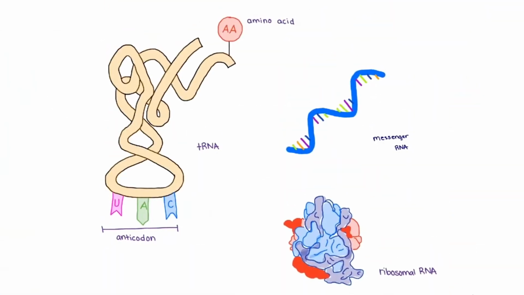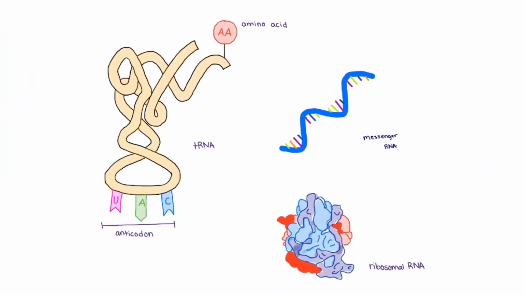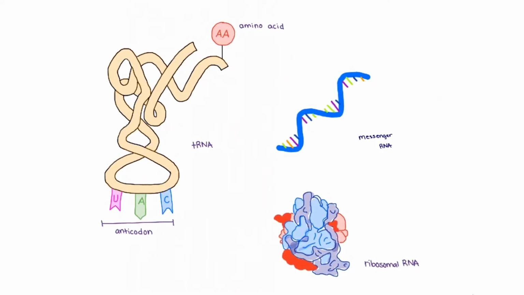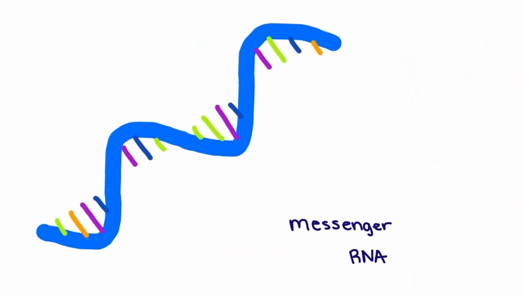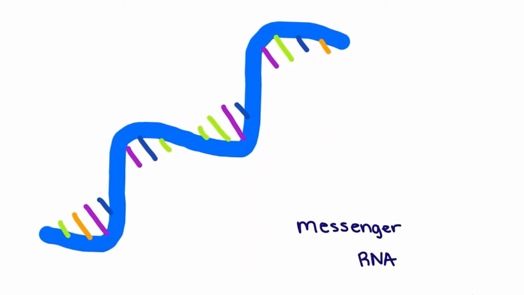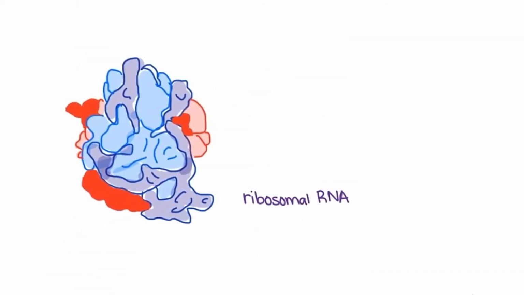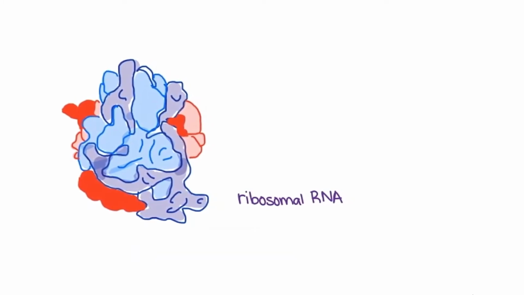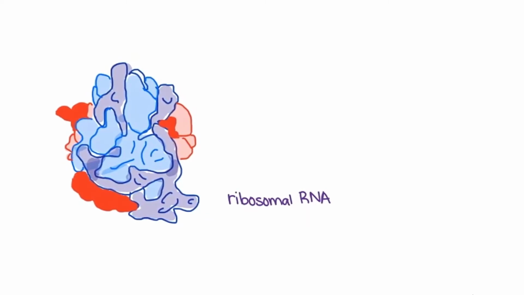There are 3 types of RNA that contribute to the process of making proteins. There is messenger RNA, ribosomal RNA, and transfer RNA. Messenger RNA brings information from the DNA in the nucleus to the cell's cytoplasm. Ribosomal RNA is made up of ribosomes and attaches to the mRNA and uses its information to assemble the amino acids in the correct order.